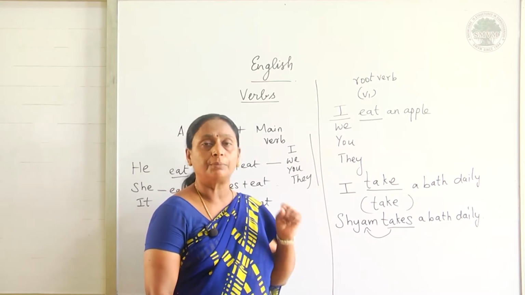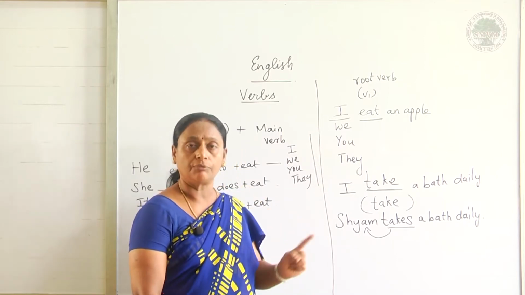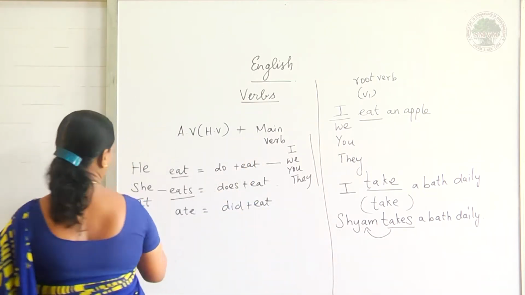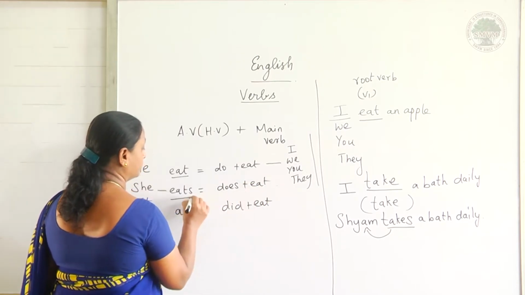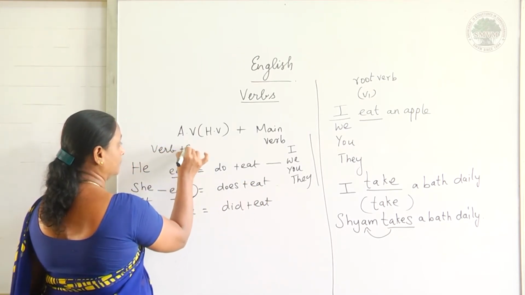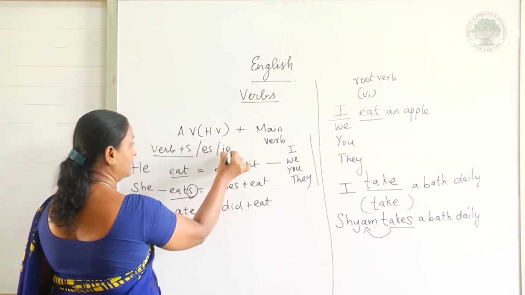Shyam is the name of a particular person and it is singular. For singular subjects in the simple present tense, I have to add verb plus s.